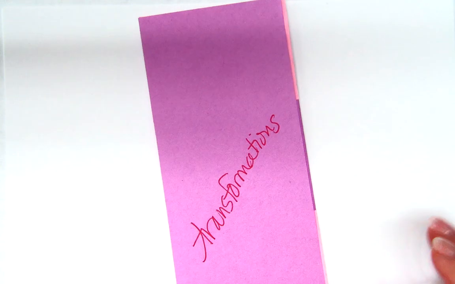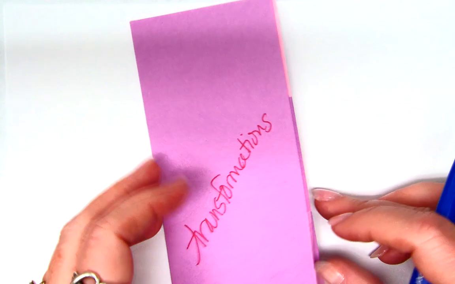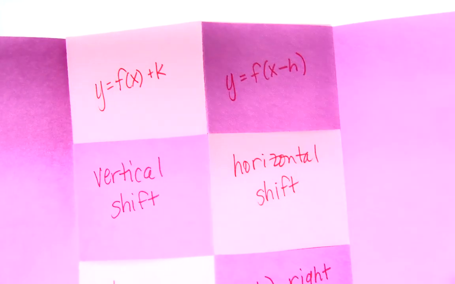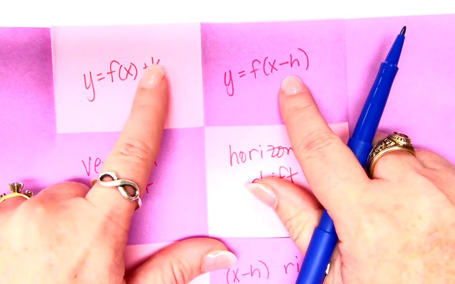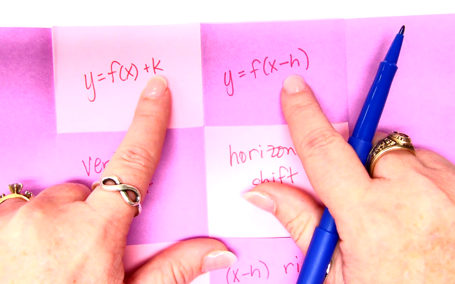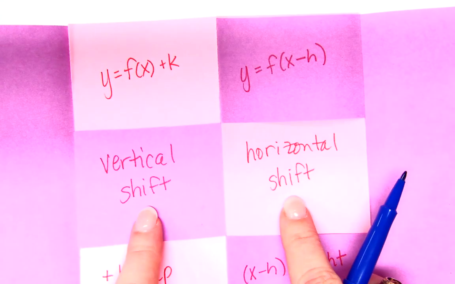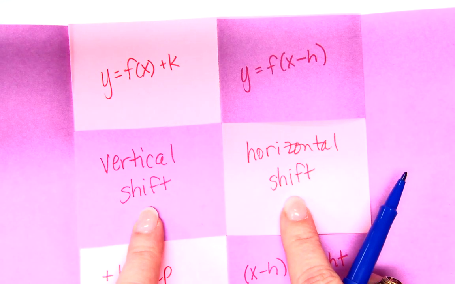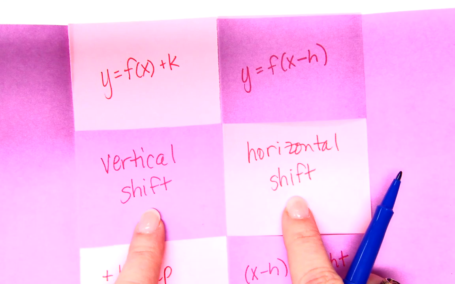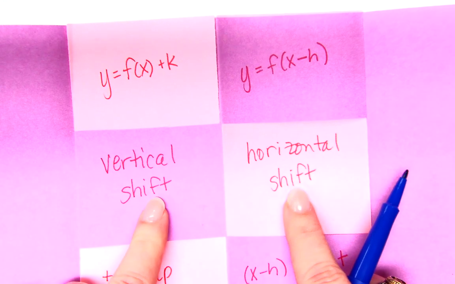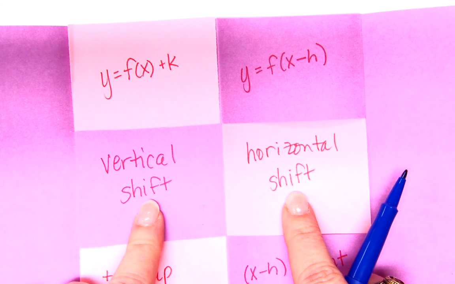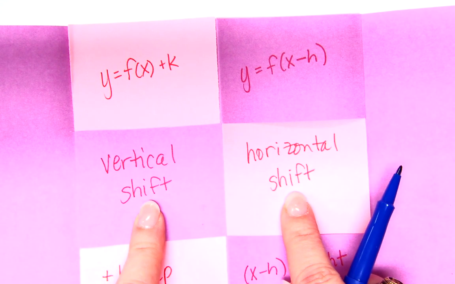So you have your transformations foldable out, yes? When we talk about things being added or subtracted to a function, either outside or inside, what kind of change does that cause to the function? A shift, right? That causes a shift. And just on a silly side note, what's the most important part of this word? The F. We have to remember our F's, okay?